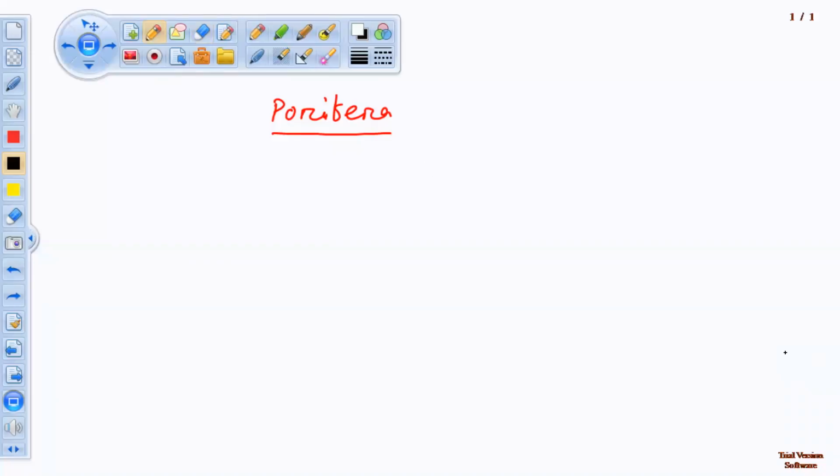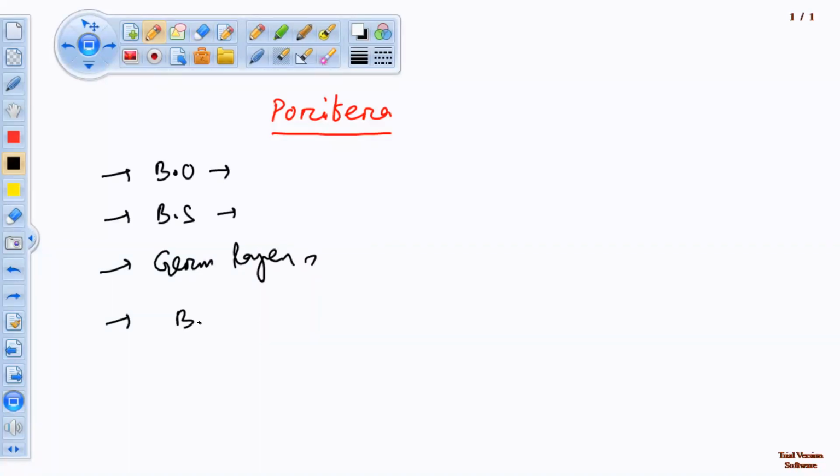So this is the first phylum we will discuss today, that is Porifera. I already told you about the general characteristics: the body organization, the body symmetry, the germ layer present in Porifera, the body cavity.